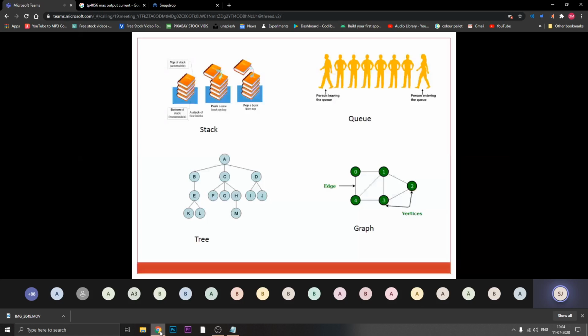Next best example: before purchasing any flat, your builder gives you some rough idea of where exactly the bedroom is, where exactly the kitchen is, where your hall will be, and all. This kind of layout they print on their pamphlet or brochure. On that you can find out how exactly my flat is going to look. My entry is at this location. From left I can go to the kitchen, from right I can go to the bedroom, and so on. So that kind of layout or any design layout of a building can be considered as a graph.